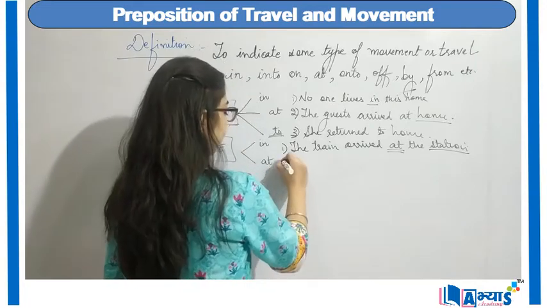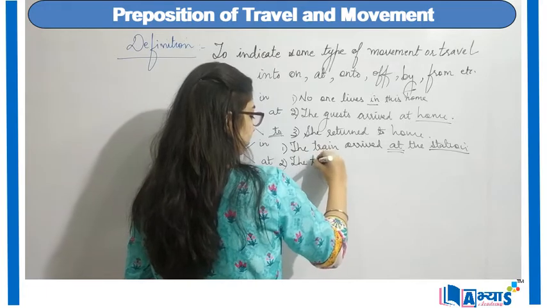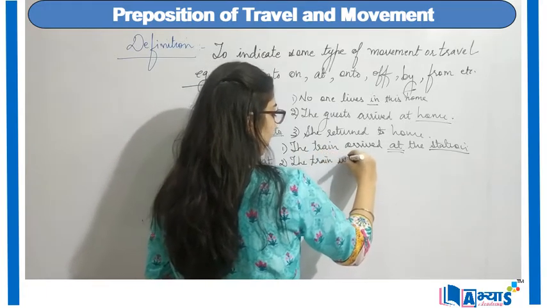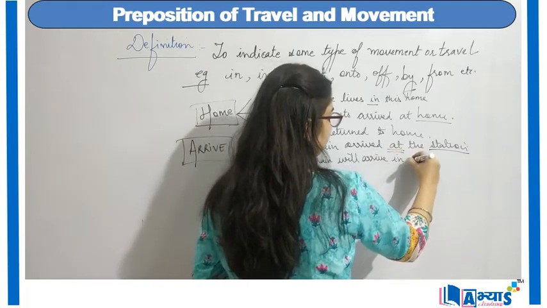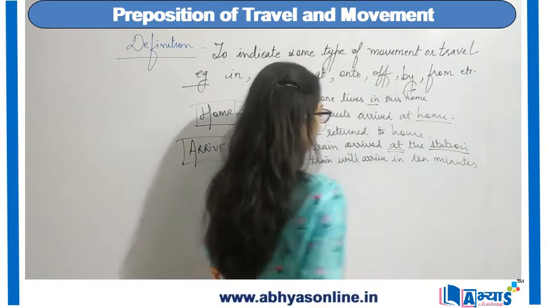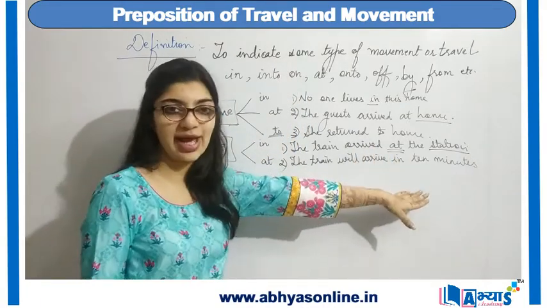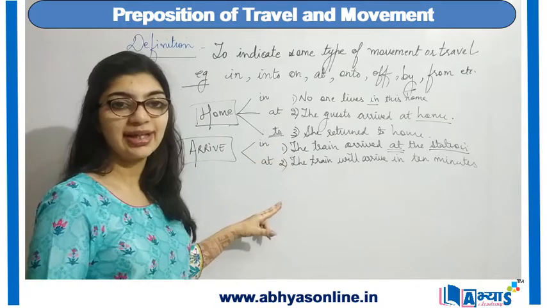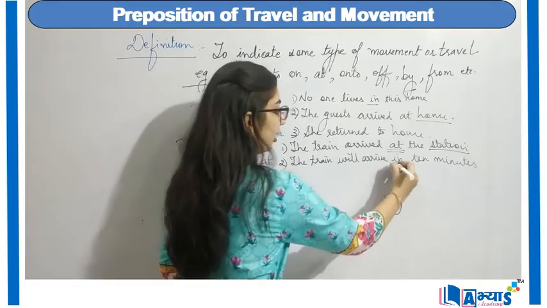The next example can be, the train will arrive in 10 minutes. Now here with arrive, I am making use of the preposition at, but in the next sentence with arrive, I am making use of the preposition in.